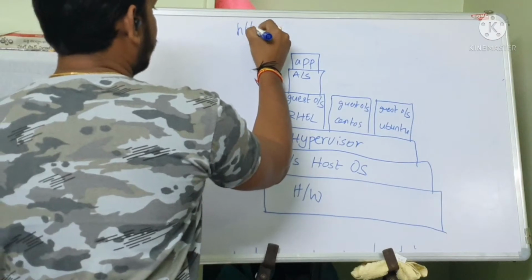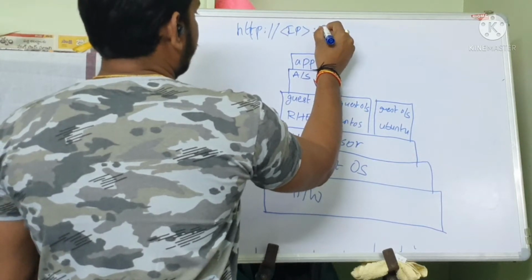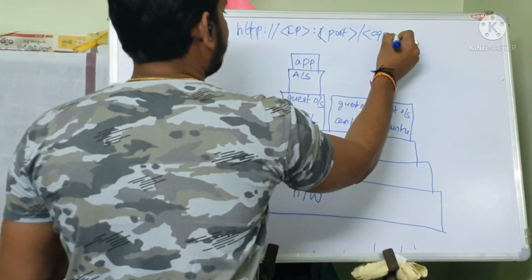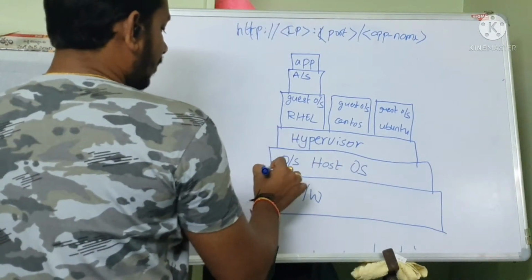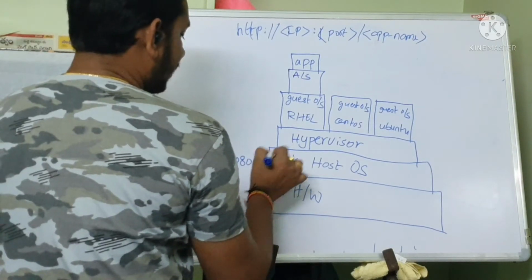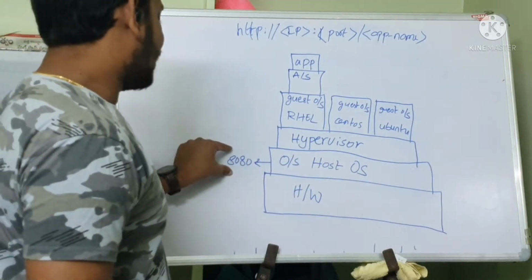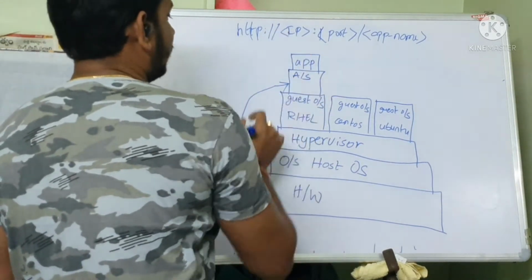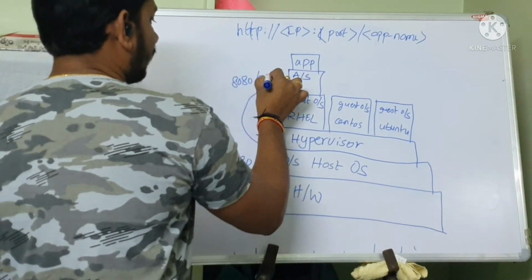Now you give the IP address and then the port number and then slash your app name. Suppose you give IP address colon 8080. Then you will have a rule here. When this IP address gets a request on 8080, forward this request to this application server. You can have the same port 8080 or another.